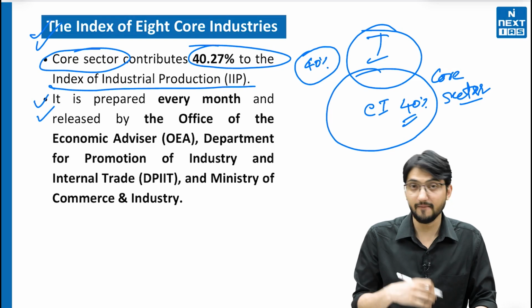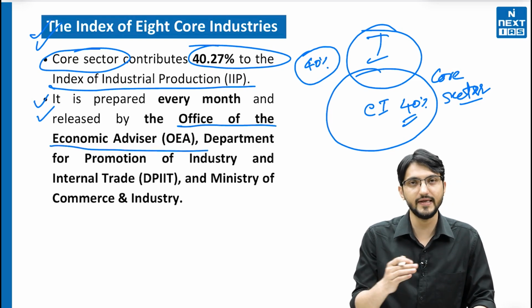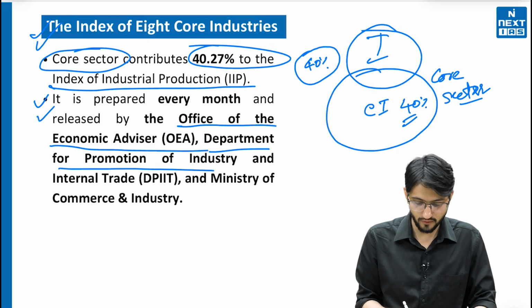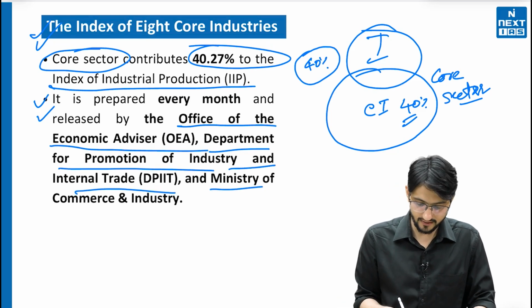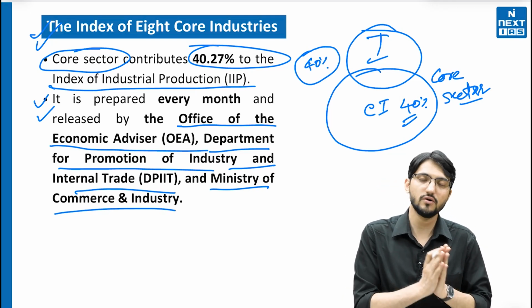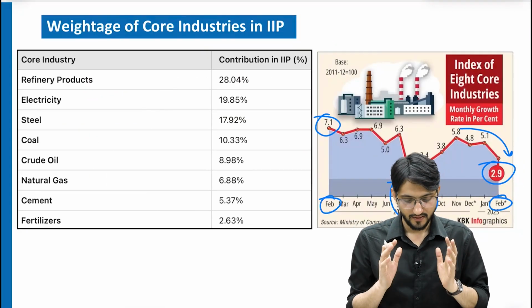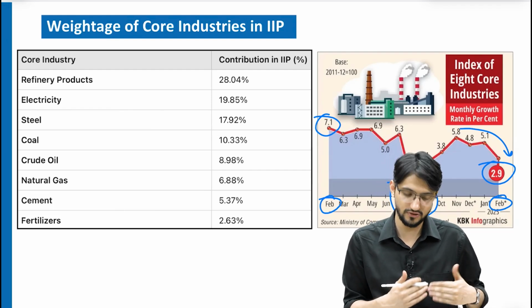Now it is prepared by a very different organization. It is prepared by the Office of the Economic Adviser, OEA, under the Department for Promotion of Industry and Internal Trade, DPIIT, Ministry of Commerce and Industry. Remember this. This can be important for your prelims. We can see the contribution in IIP of these different sectors of the industry.